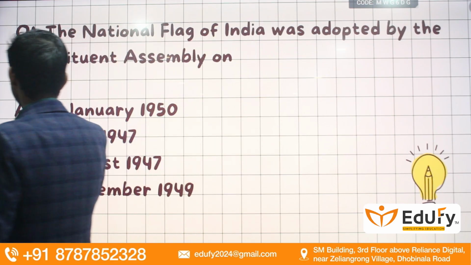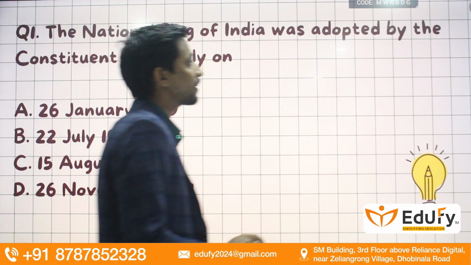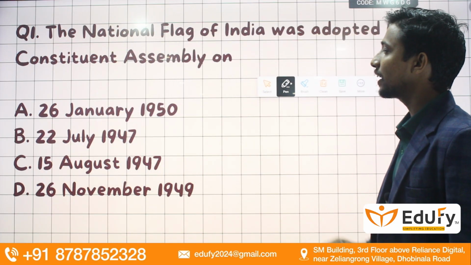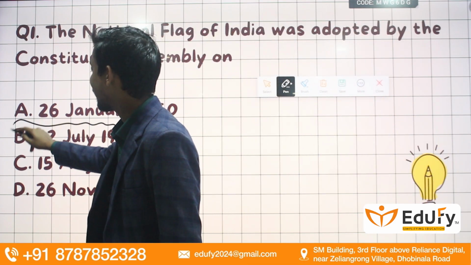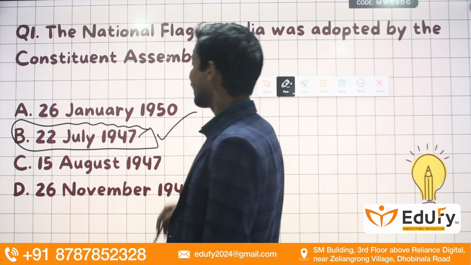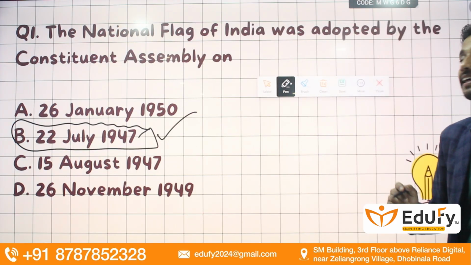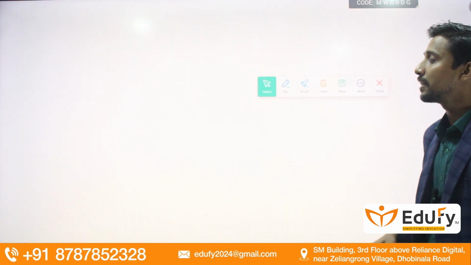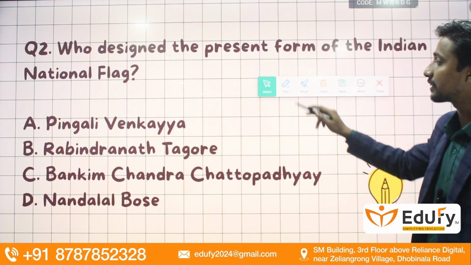Our first question is: the national flag of India was adopted by the Constituent Assembly on which particular date? Remember, guys, it was 22nd July 1947 on which our Constituent Assembly adopted the national flag. Moving towards the next question, guys, we do have: who designed the present form of the Indian national flag?